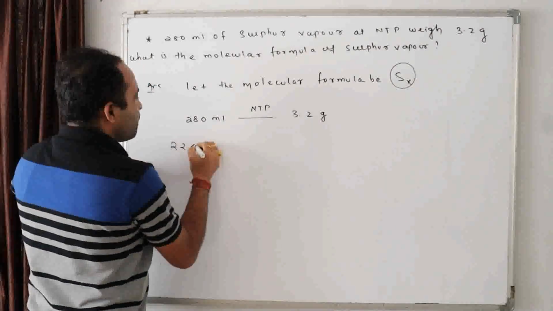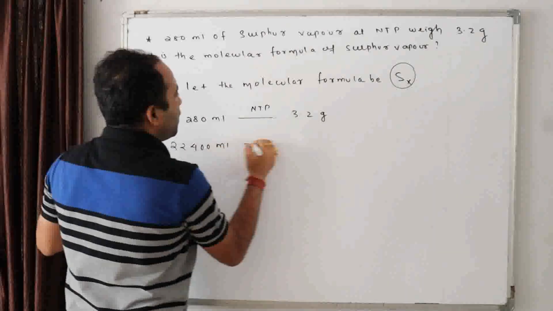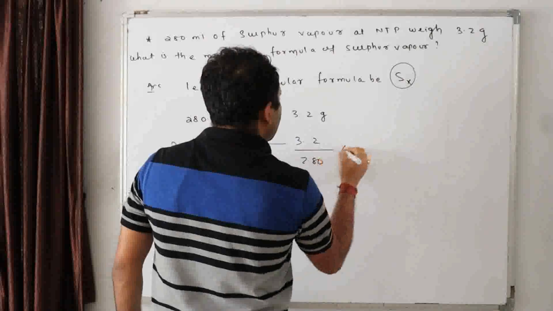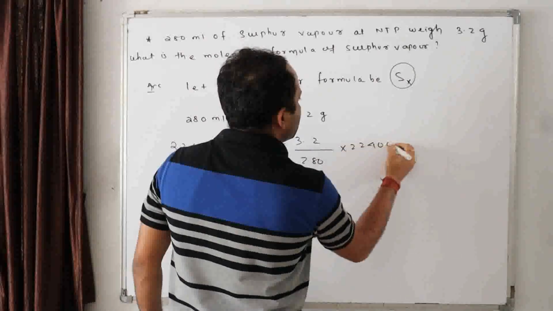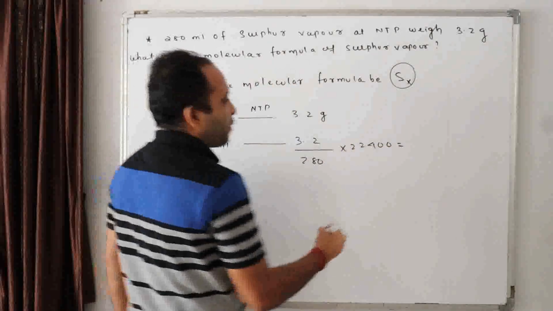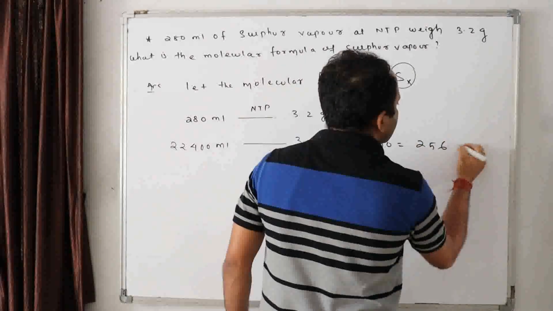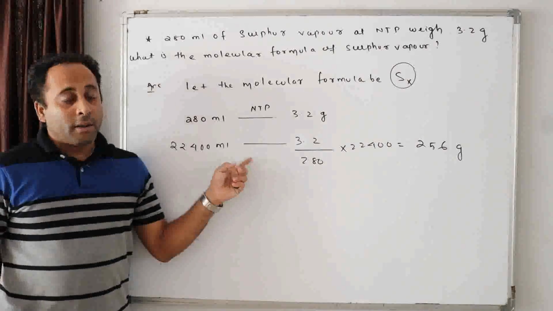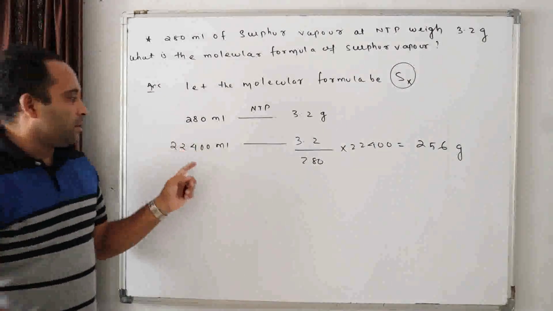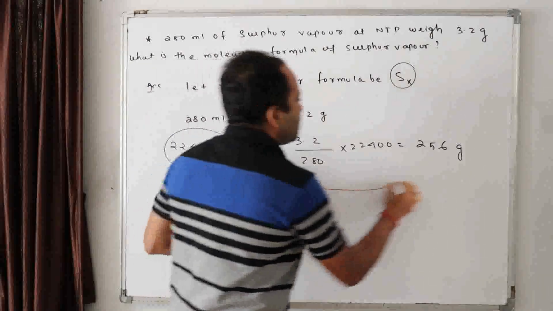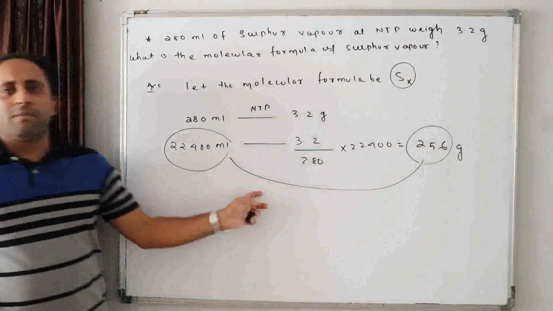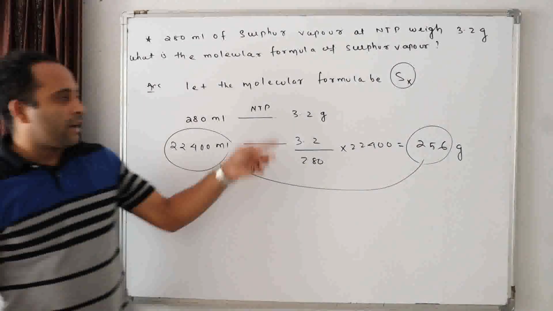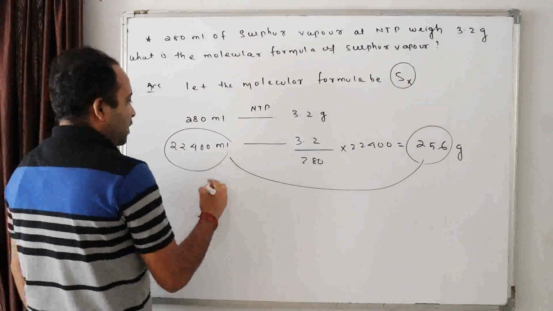So 22400 ml will be how many grams? 3.2 by 280 into 22400. If I calculate this, it will come approximately 256 grams. That means the molecular mass corresponding to 22400 ml is 256, isn't it? It is 256 grams. Now, each sulfur is 32 grams.